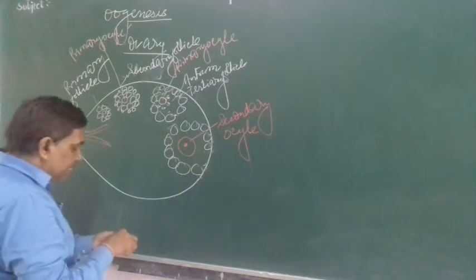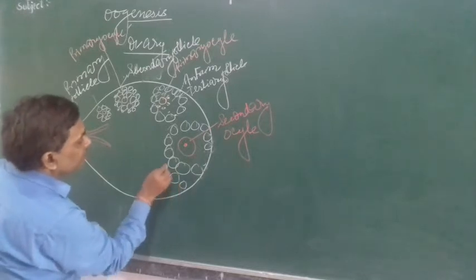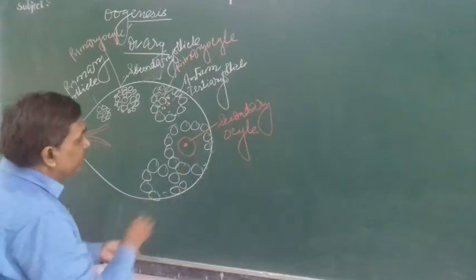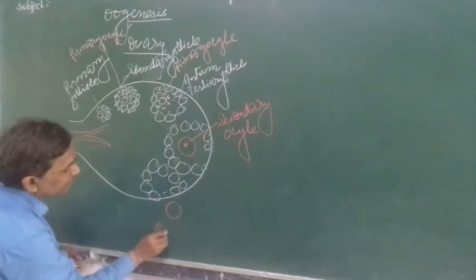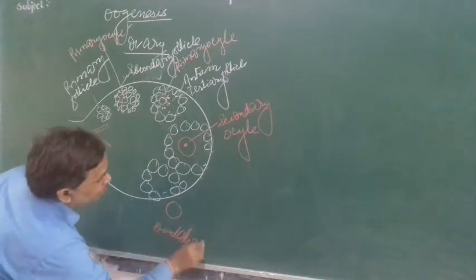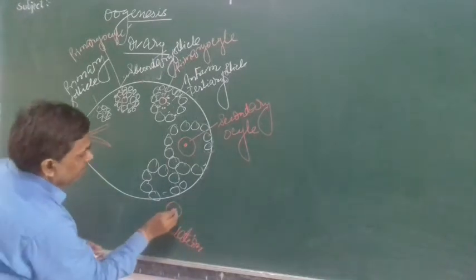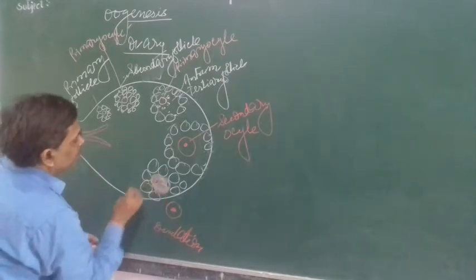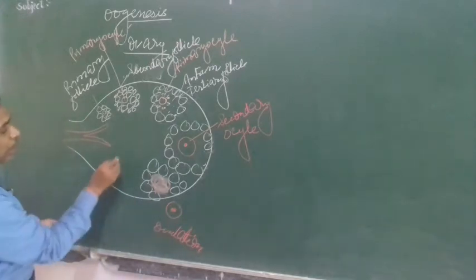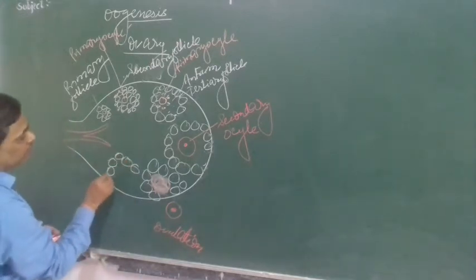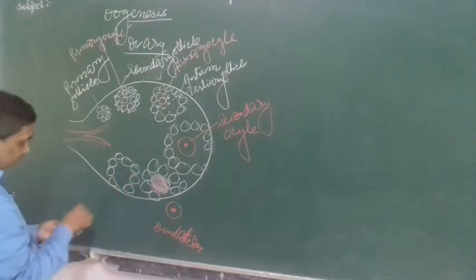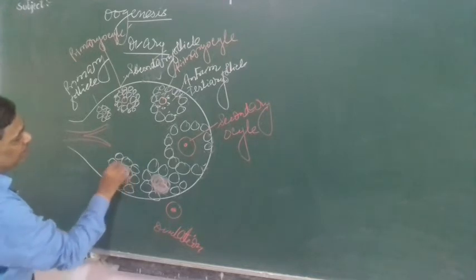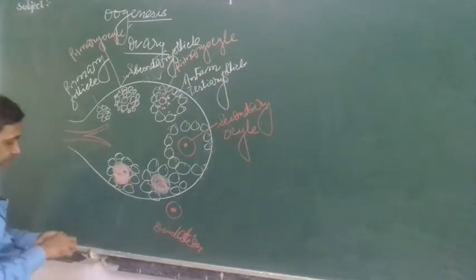And now when this gets released outside, this is called ovulation, and the follicle that was filled with fluid is now called the corpus luteum.